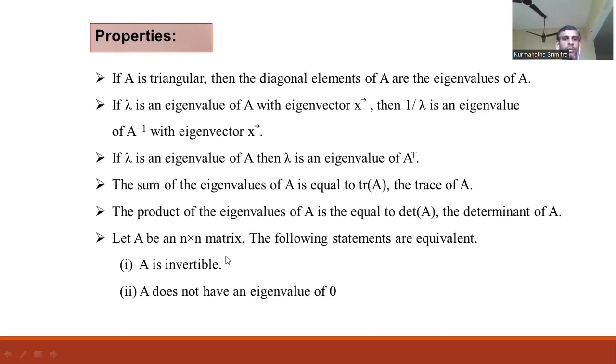And next one, an n by n matrix A is invertible if and only if it does not have an eigenvalue of 0. Similarly, the reverse also: if a matrix does not have eigenvalue 0, it is invertible. That means A inverse exists if and only if 0 is not an eigenvalue for that matrix.